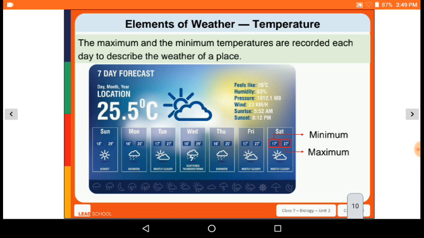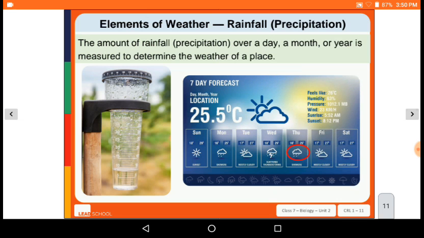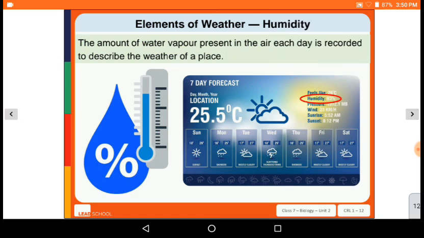Next, the maximum and the minimum temperature are recorded each day to describe the weather of a place. कहीं भी आप देखो तो वेदर मैक्सिमम और मिनिमम दो वैल्यू के अंदर हमको दिखाता है। The amount of rainfall over a day, a month, a year is measured and determines the weather of a place. Then humidity, the amount of vapor present in air, is recorded each day to describe the weather of a place.